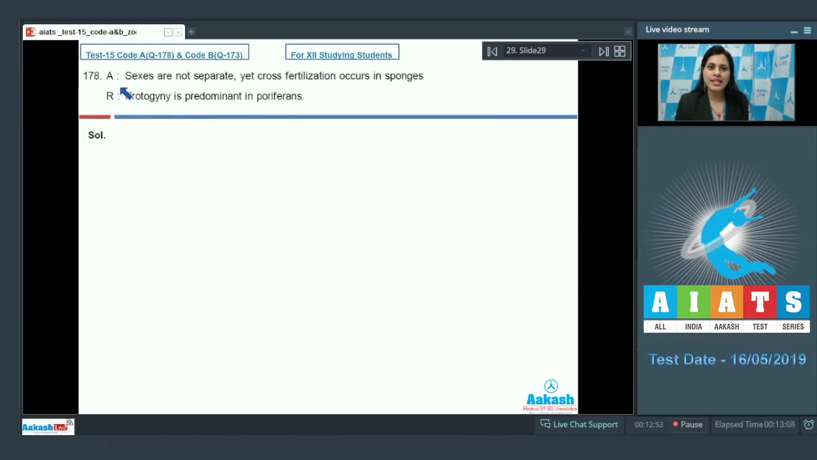Let's discuss our next question. Question number 178, assertion given is sexes are not separate, yet cross-fertilization occurs in sponges. And this is a true statement because sponges or poriferans are hermaphrodite, in which sexes are not separate, they do not exhibit sexual dimorphism, but yet cross-fertilization occurs in sponges.